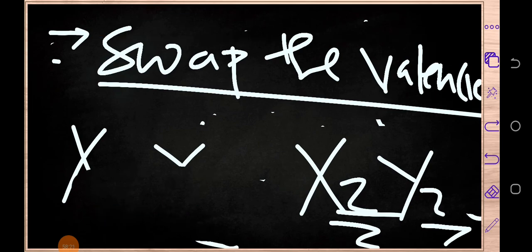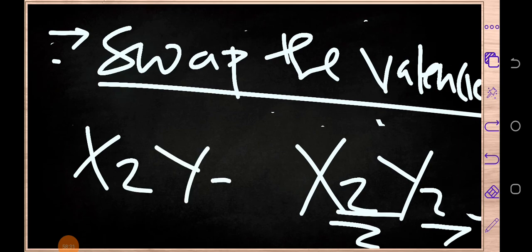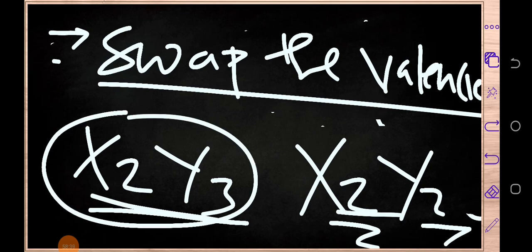But if you've got different numbers which cannot be divided, let's say for example we've got 2, then here we've got 3. Then you just have to leave this chemical formula. Do not attempt to divide, because you are going to find that if you divide 2 by 2, you're going to have, of course, 1.